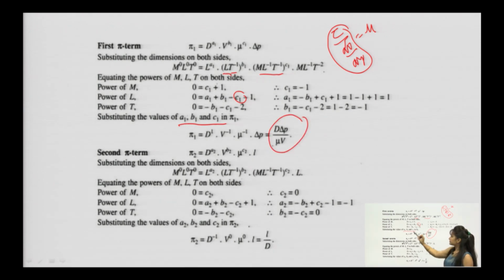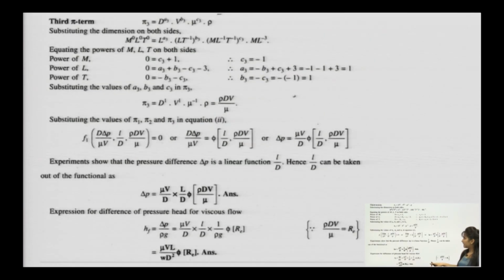The first pi term is nothing but the ratio of the product of diameter into pressure upon viscosity into velocity. Similarly, you can go for the pi 2 term, solving all of those, and the pi 2 term comes out as L by D. The third pi term you can similarly solve for each dimension, and you get it as rho v d upon mu.